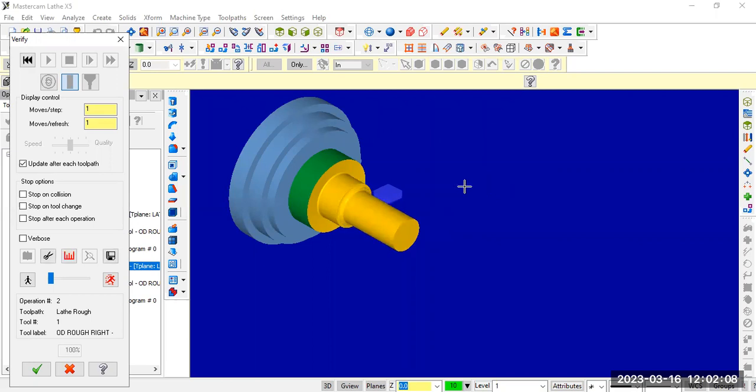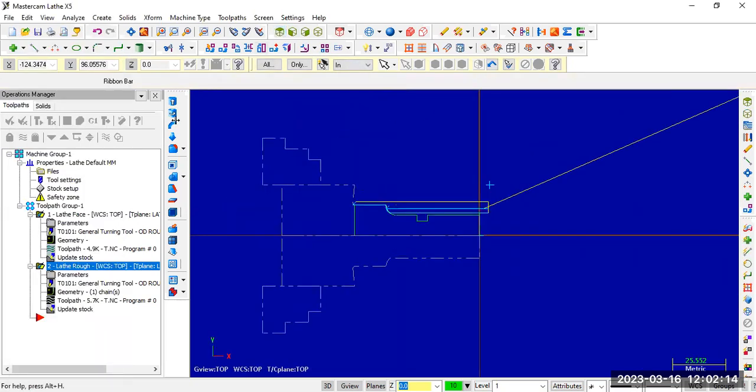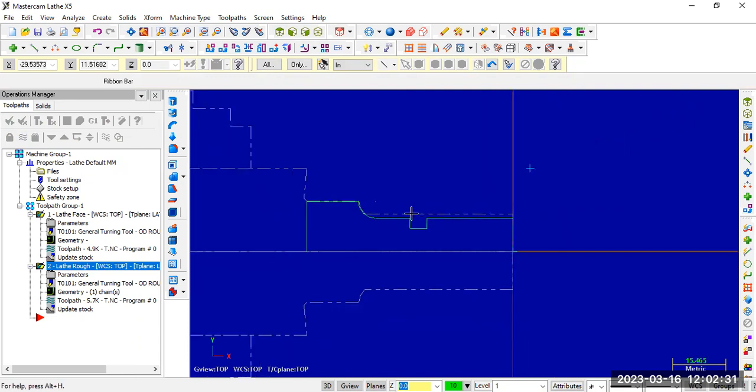Okay, rough turning operation. I am hiding the tool path lines. Next, if you observe the stock, we need to remove some more material. In the finish cut, we can remove that small excess material.